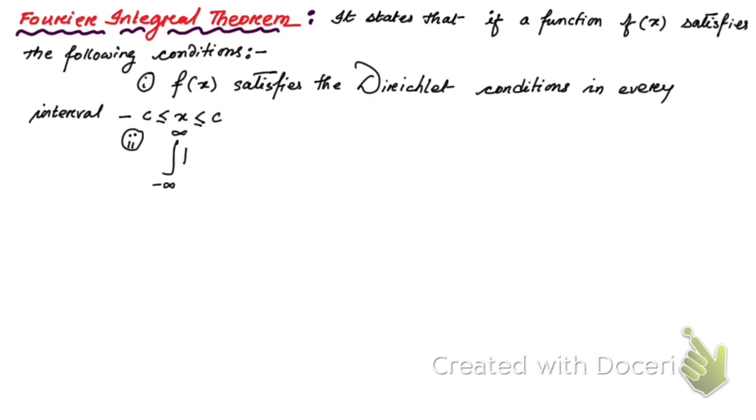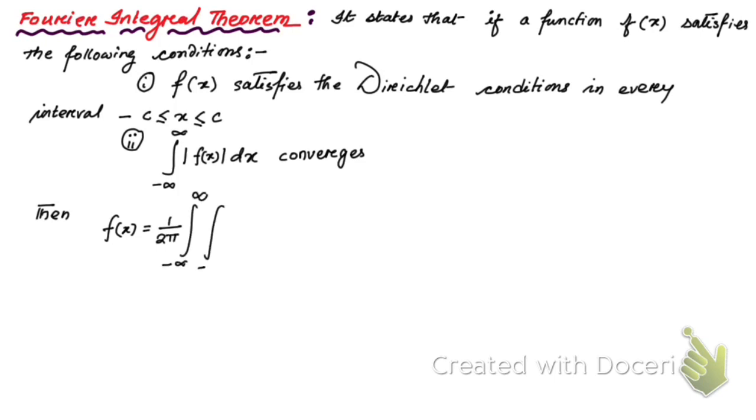The next condition is the integration from minus infinity to plus infinity of mod of f of x dx; this must converge. If the function satisfies these two conditions, then we can write f of x is equal to 1 by 2 pi, integration from minus infinity to plus infinity, then again integration from minus infinity to plus infinity of f of t cos u(t minus x) dt du.